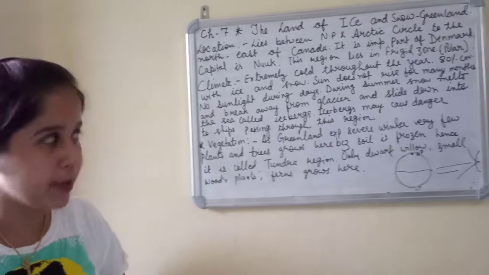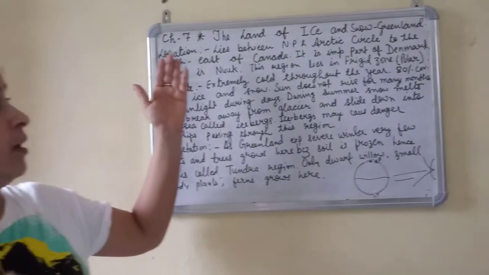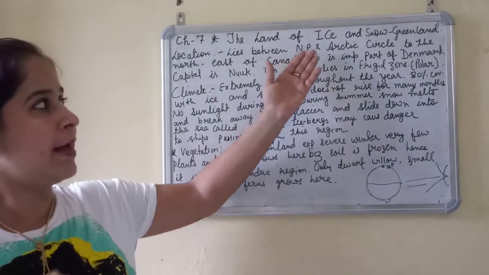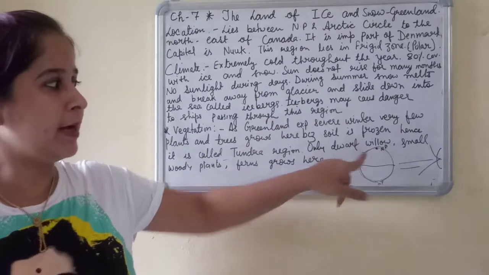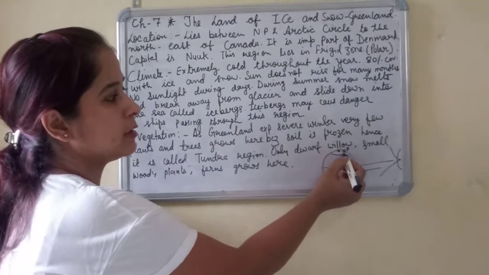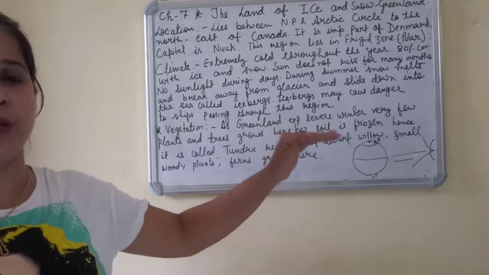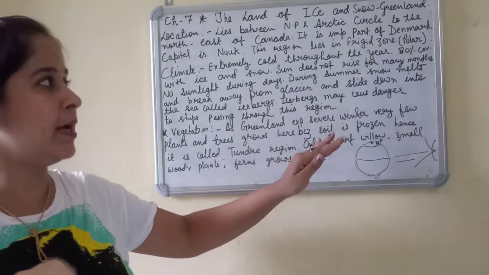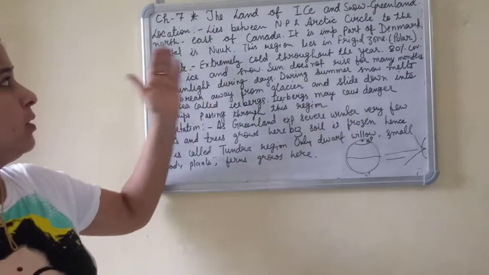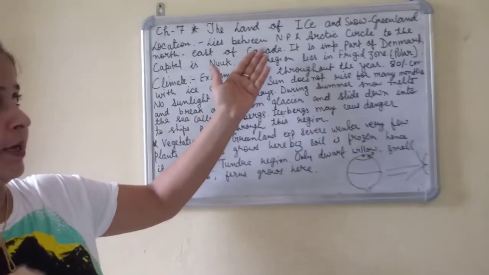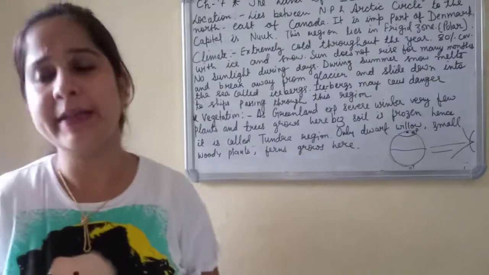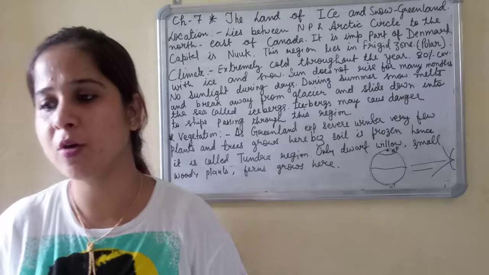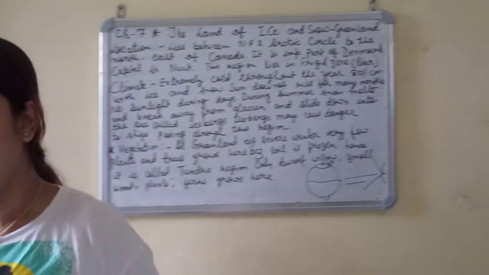Now let's come to the point. Greenland lies between the North Pole and the Arctic Circle. This is the North Pole and here is the Arctic Circle. This part is where Greenland is located. To the northeast of Canada, it is an important part of Denmark.